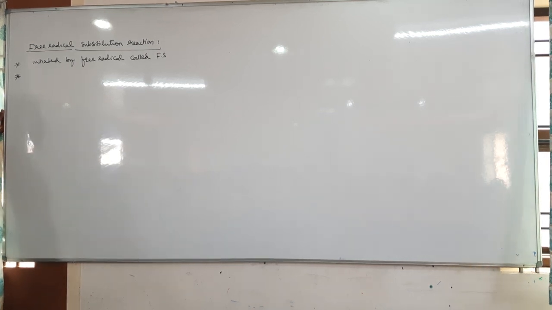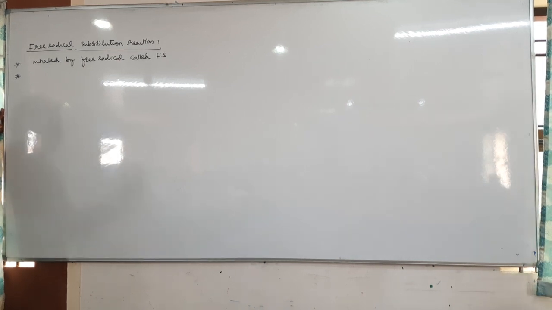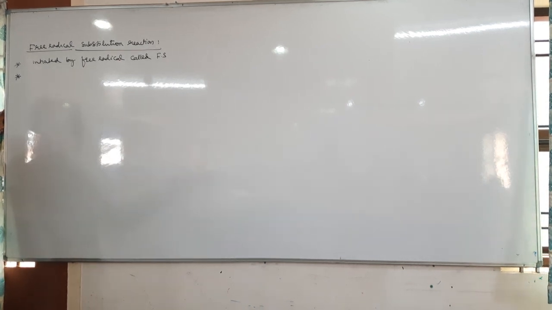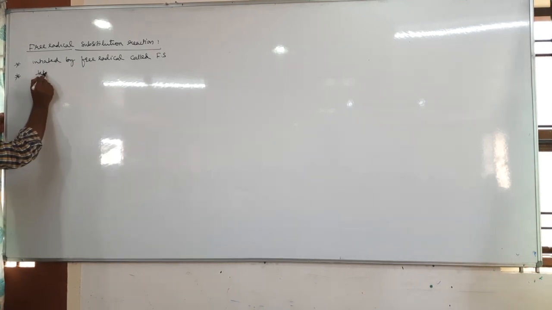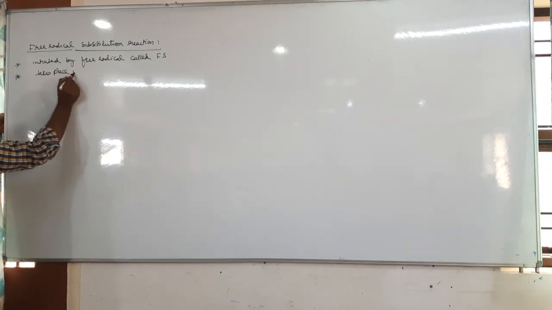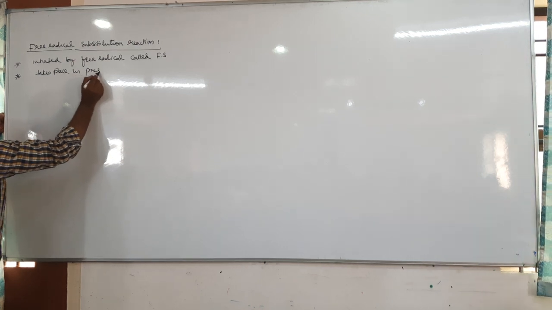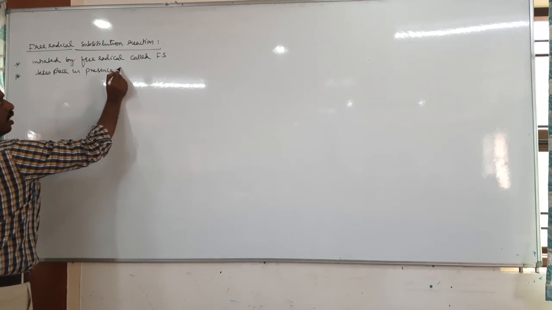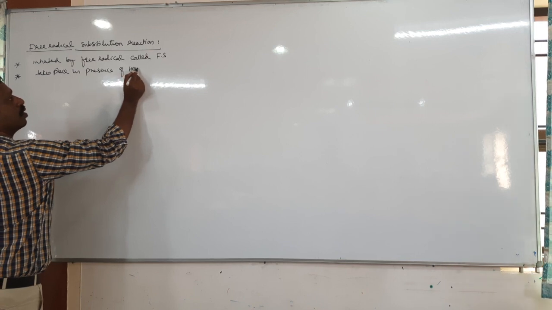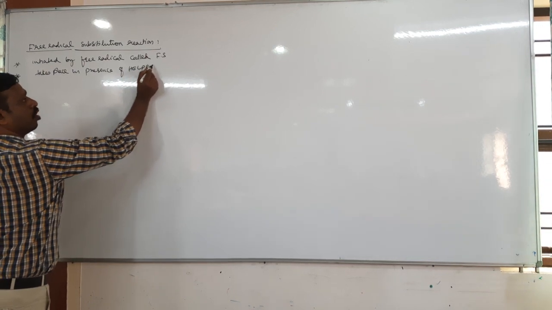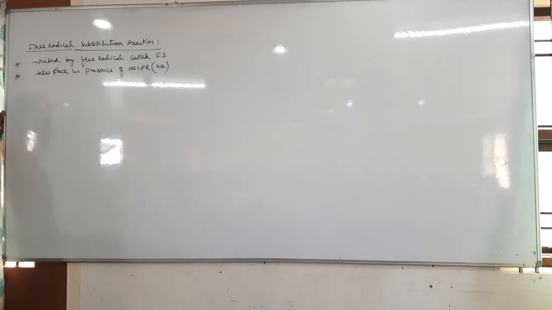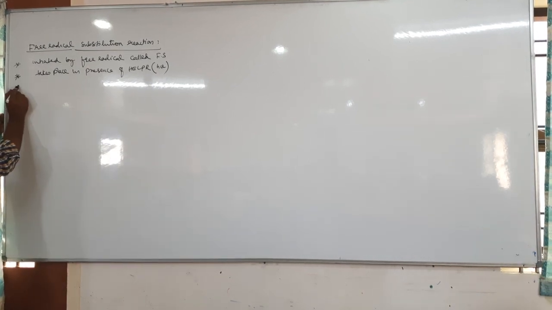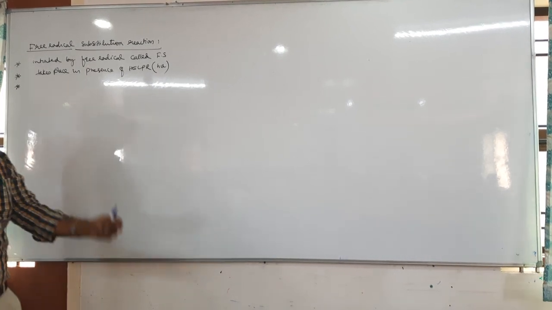Now generally free radical reactions take place in presence of usually sunlight, if not sunlight, heat, but more commonly hν, sunlight. Next, which organic compounds can undergo free radical substitution?